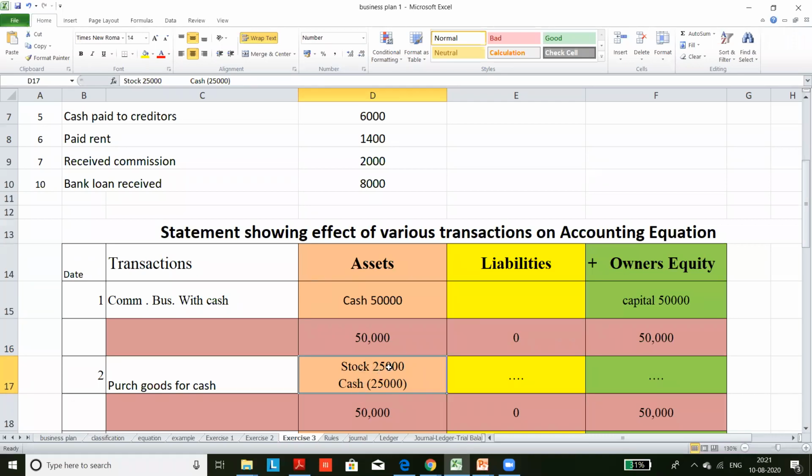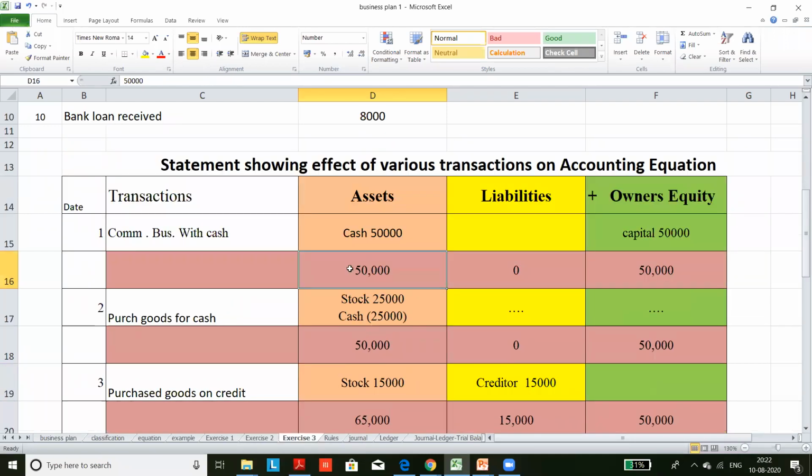So stock worth rupees 25,000 is increased because you are purchasing it. But cash of 25,000 goes out. So there is no effect on liability or on equity. Clear? So how will it affect the total assets? The same. Jilu, you are not doing. Done? Okay. So assets are equal to liabilities.